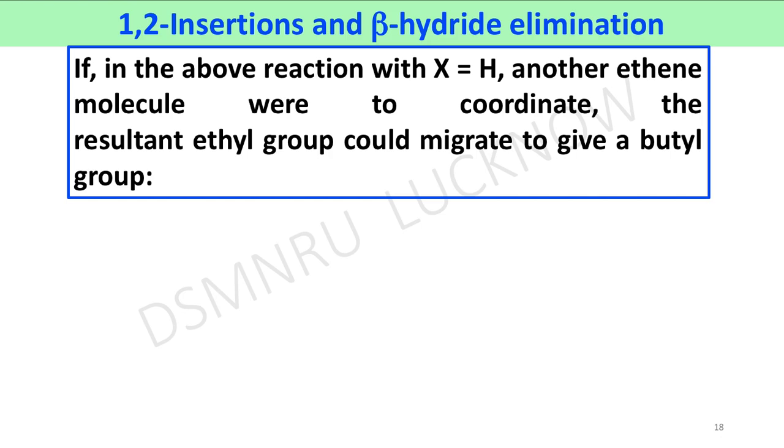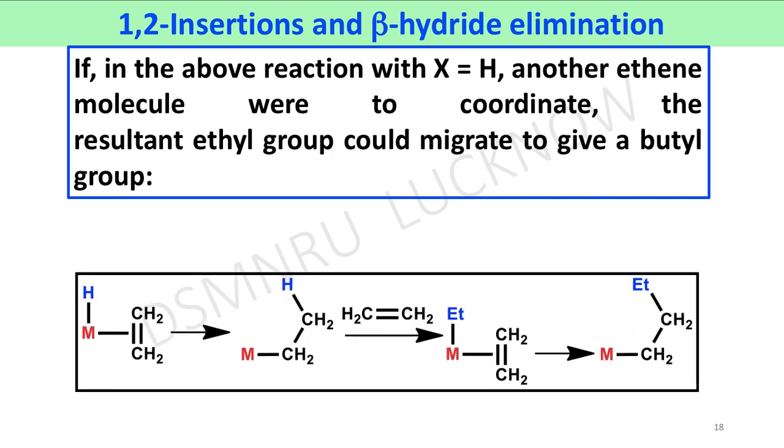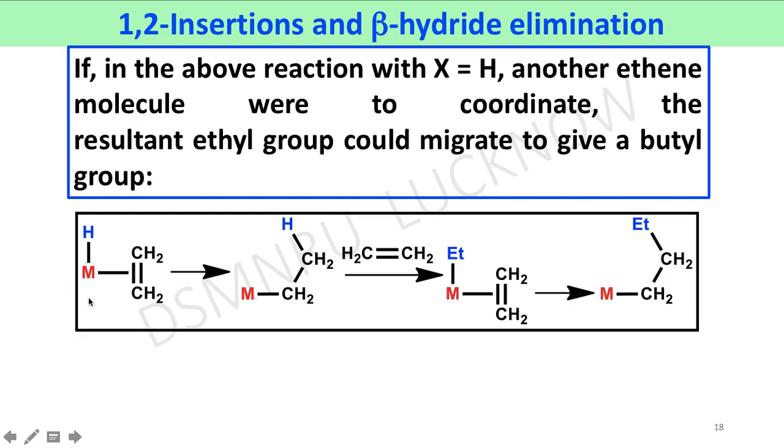If in the above reaction with X equal to hydrogen, another ethene molecule were to coordinate, the resultant ethyl group could migrate to give a butyl group like this. These coordinated metal alkene complexes undergo 1,2 migration, affording metal ethyl complexes. This metal ethyl complex again coordinates with an alkene molecule, affording complexes like that.